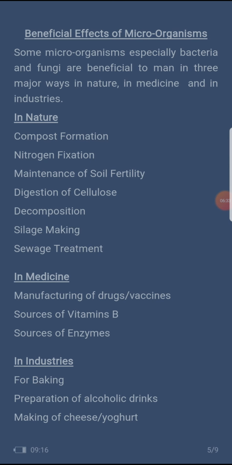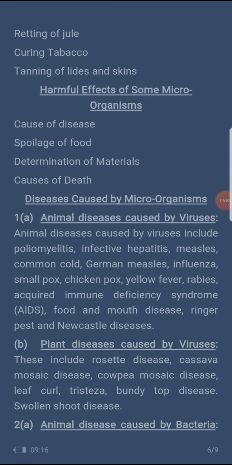Now, in medicine, manufacturing of drugs and vaccines, some are used in manufacturing of drugs, like yeast, sources of vitamin B, and sources of enzymes. Now, in industry, yeast is also used for baking cake and preparation of alcoholic drinks. We also use microorganisms for making of cheese and yogurt, retting of jute, curing tobacco, tanning of hide and skin. Sorry, I will adjust it in the notes. It is hide and skin.